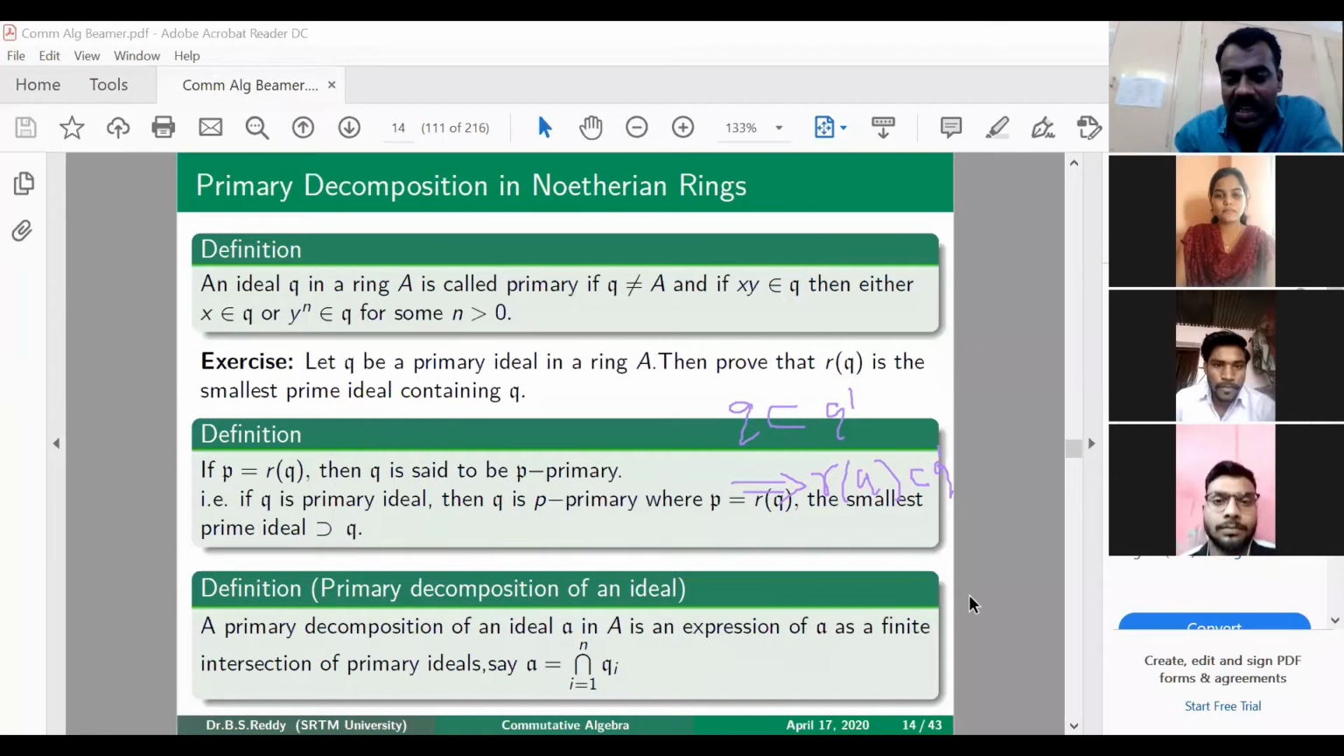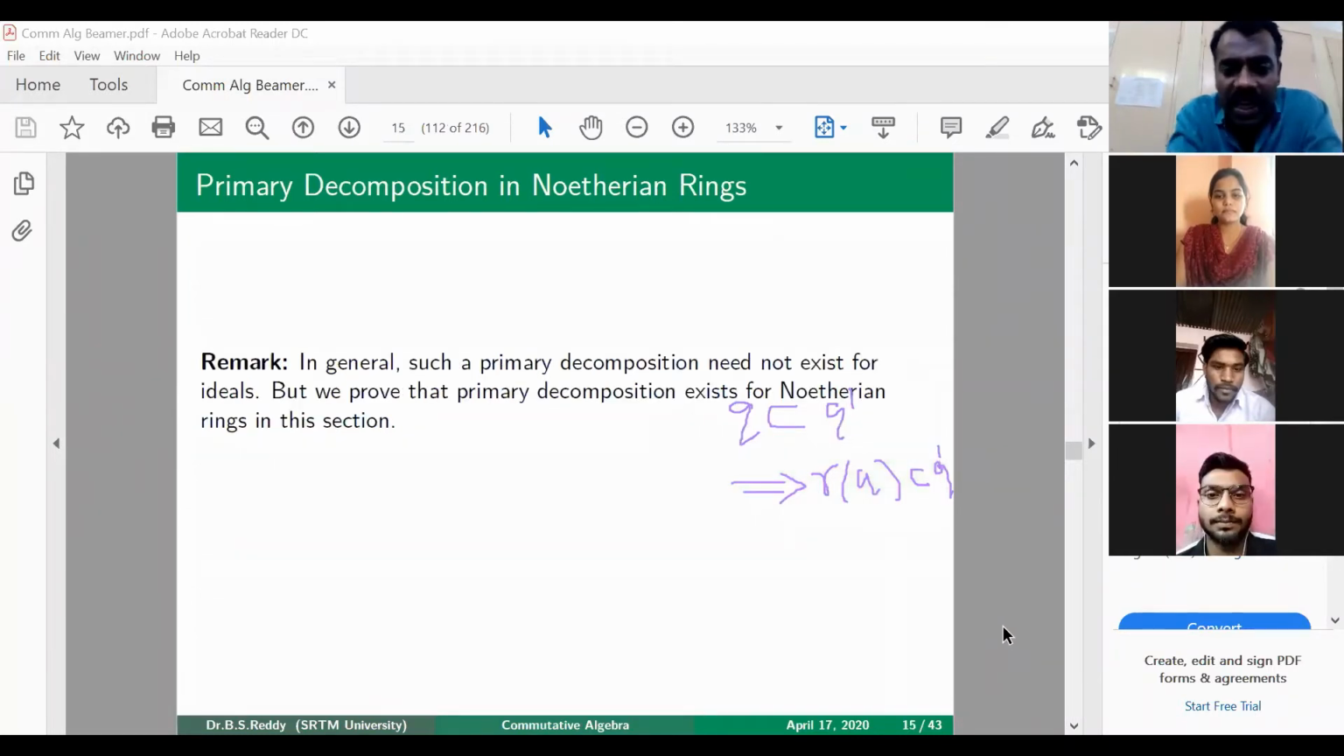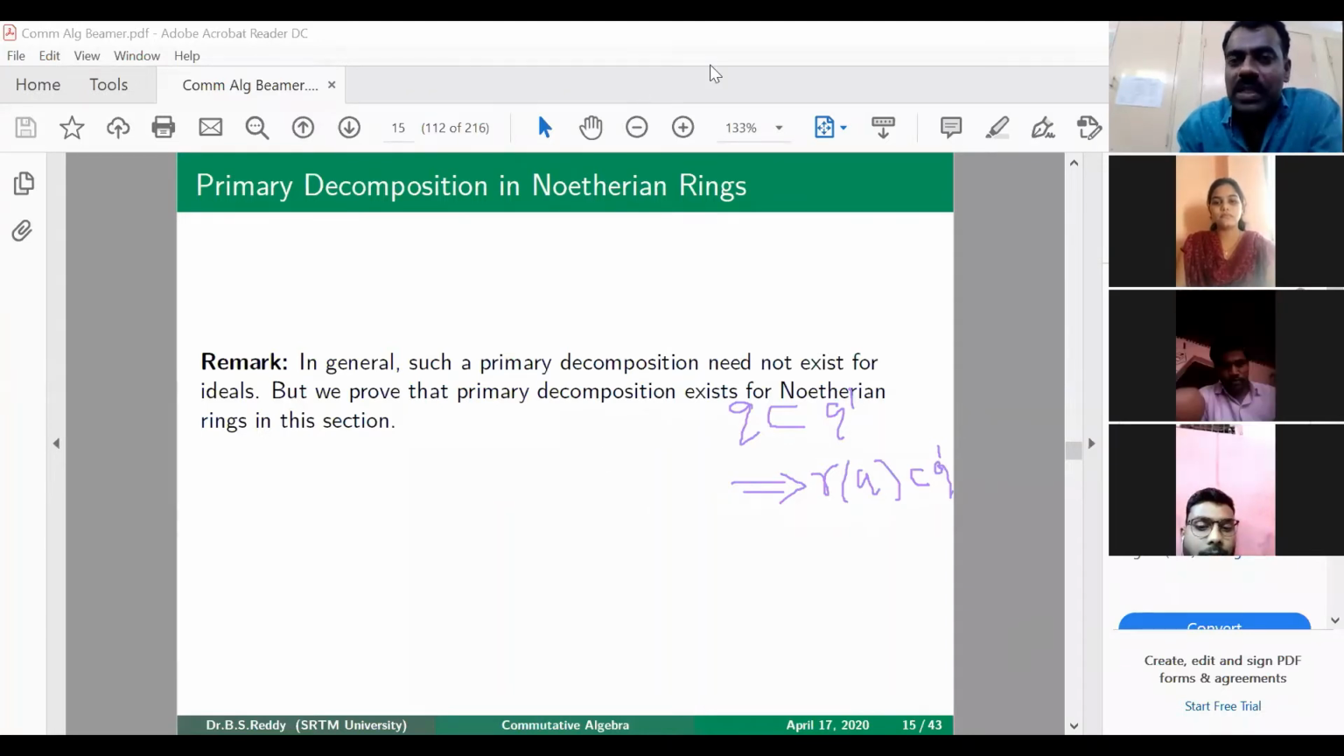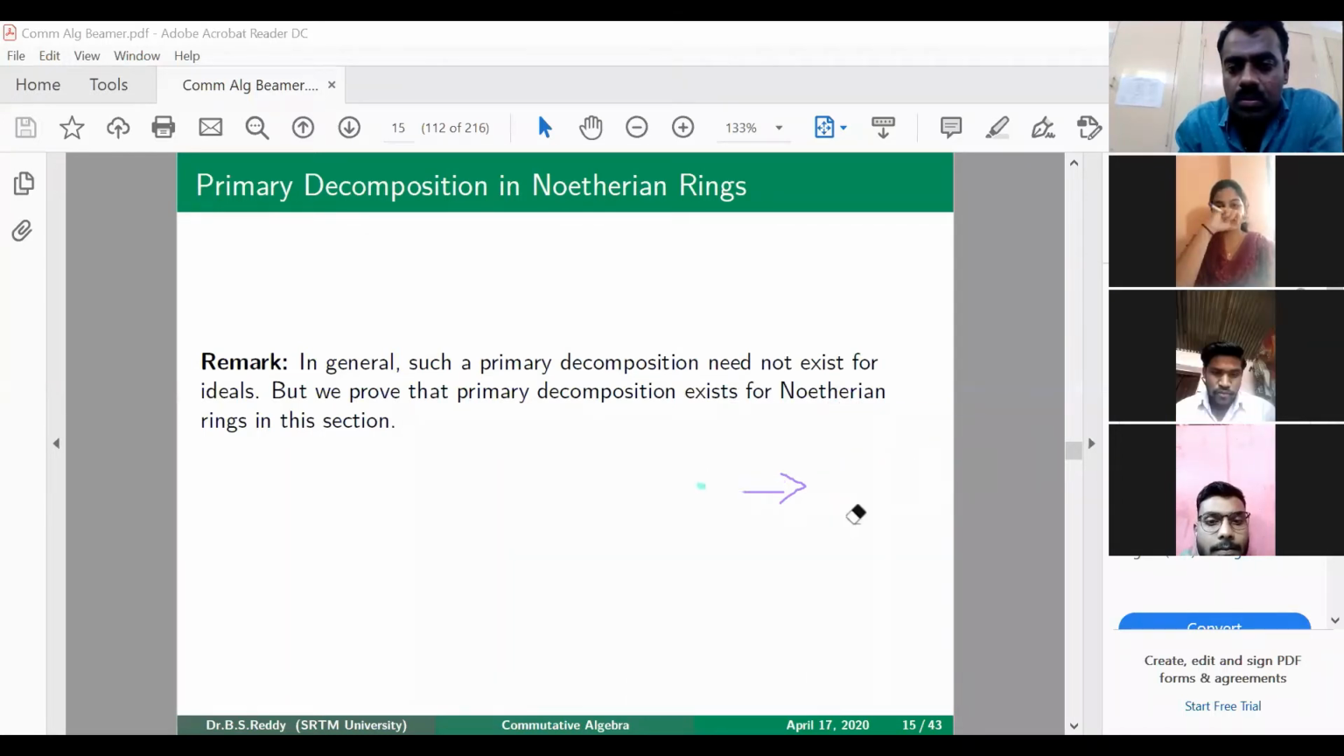If this definition is clear, what we will prove is that in general, primary decomposition need not exist for ideals in any general ring. But we prove that if your ring is a Noetherian ring, then this is true. That means for Noetherian rings, we can prove that primary decomposition exists for each and every ideal.